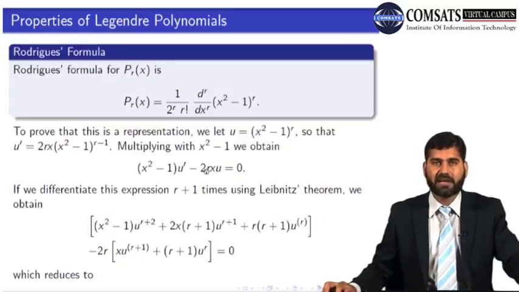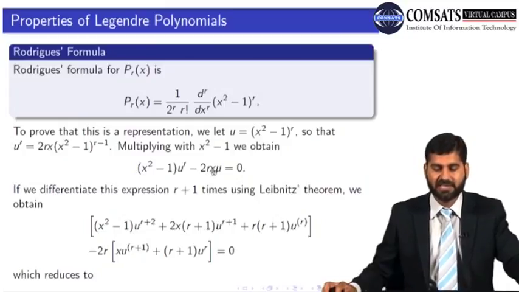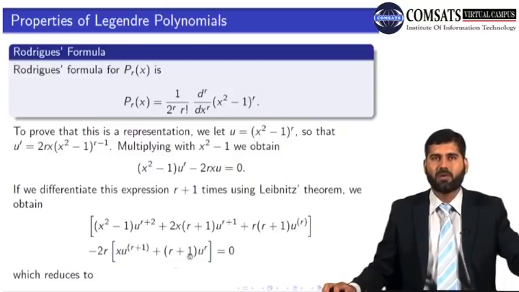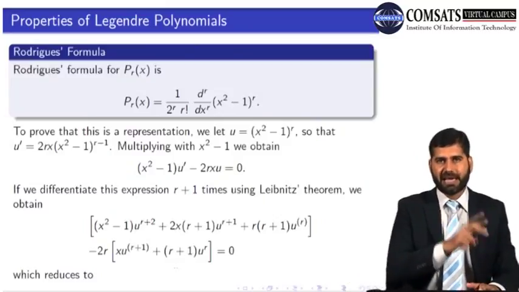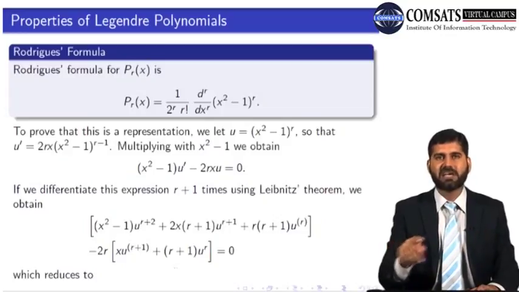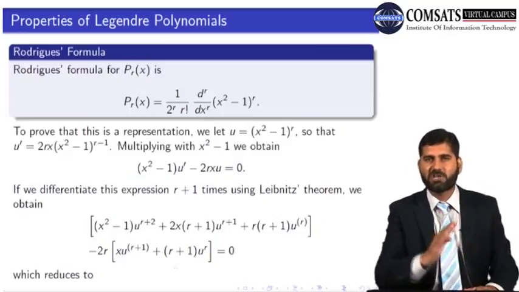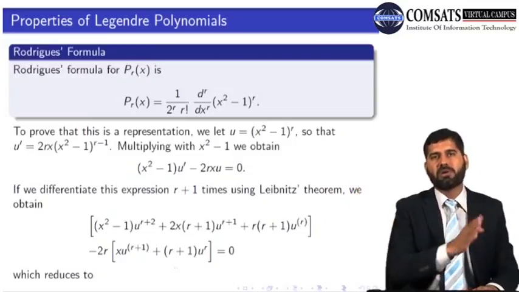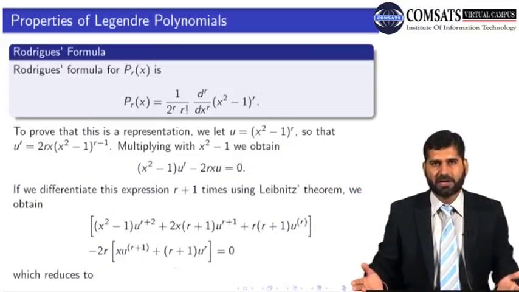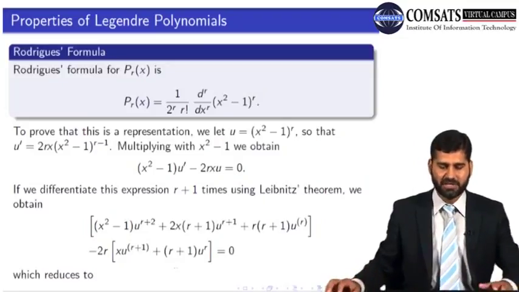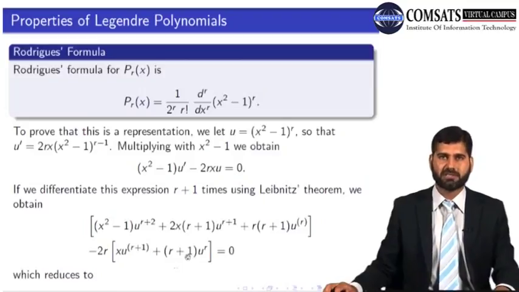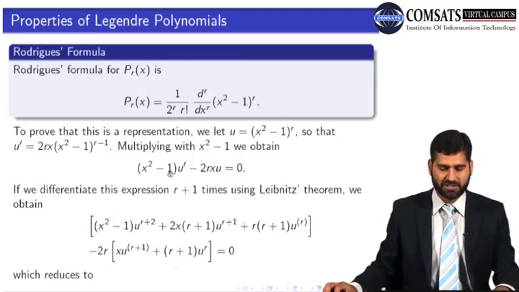Similarly, if I take the r plus 1 derivatives of this one, 2x will give me 1, and then they will vanish after that. So I'm getting just 2 terms from the Leibniz theorem. What is Leibniz theorem? You take the nth derivative of the first one, the second as it is. Now you decrease the derivatives of the first one, you increase the derivative of the second one, and you multiply by the binomial coefficients, nC1, nC2, nC3, and so on. All right, so that gives you the nth derivative of the product of 2 functions.